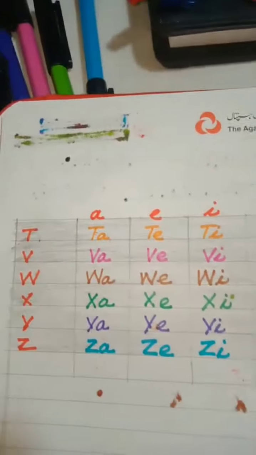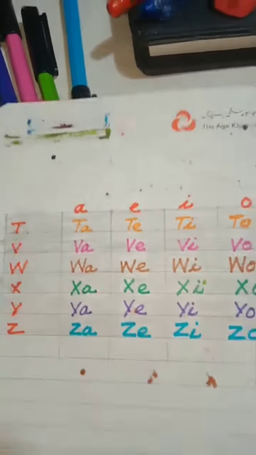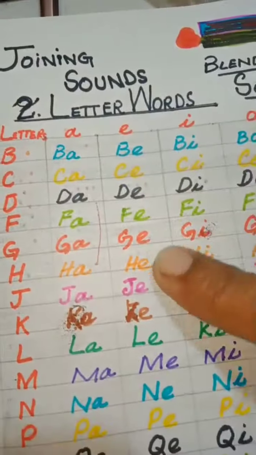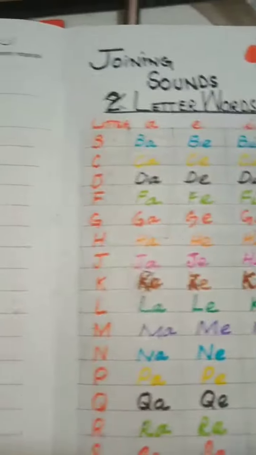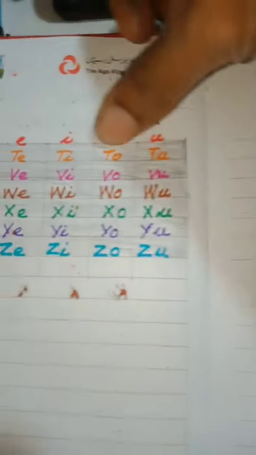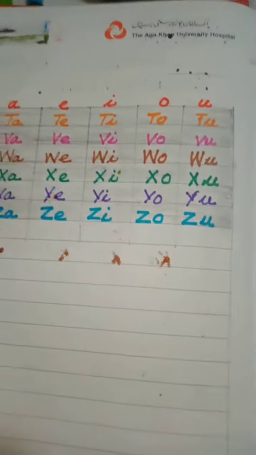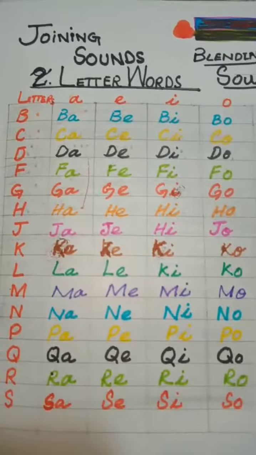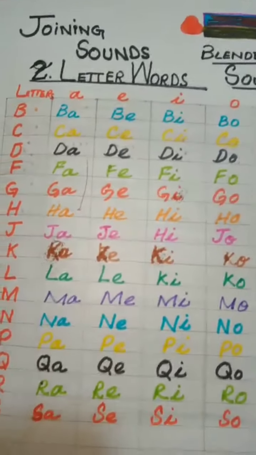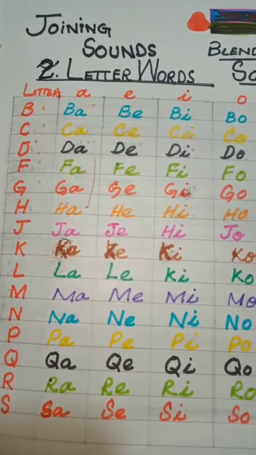And just like this, we will blend with E, and with I, O, U, and so on with these letters. We will blend these letters with three letters.